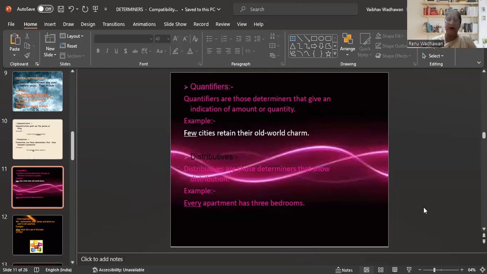Now next comes the distributives. Distributives are connected to the word distribute. So distributives are those determiners that show distribution. Simple, very simple thing. Each apartment has 3 bedrooms. Fine. Each child got 10 mangoes. So this is what all distribution is.